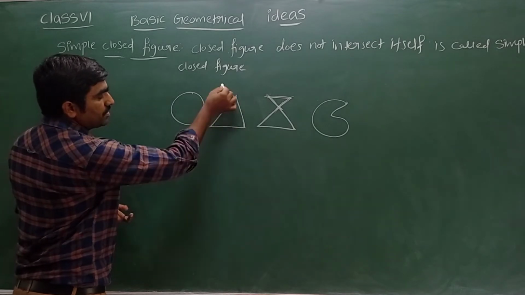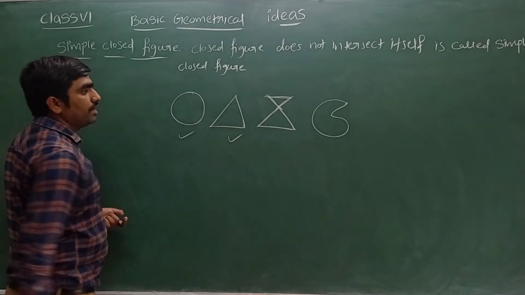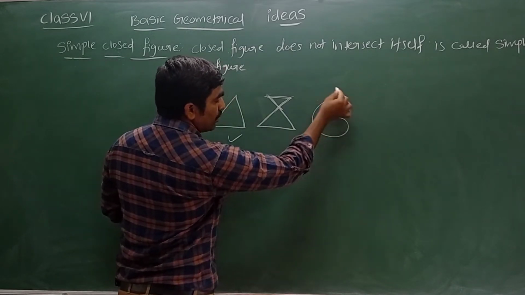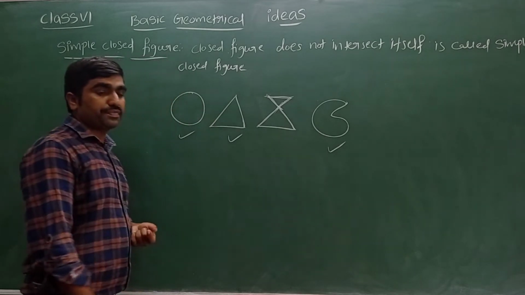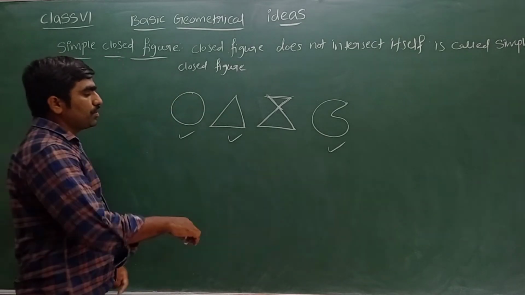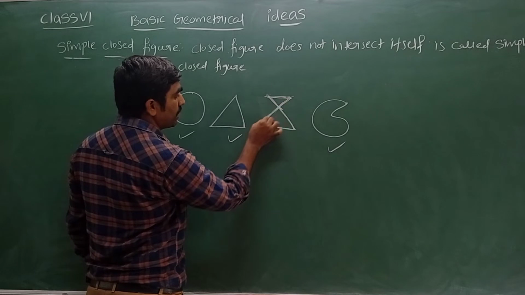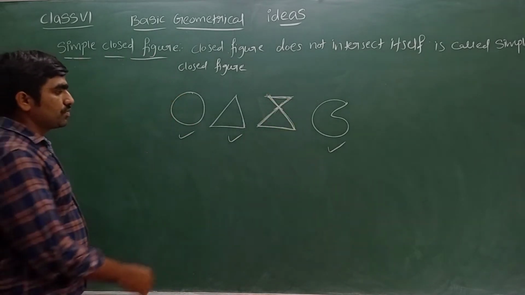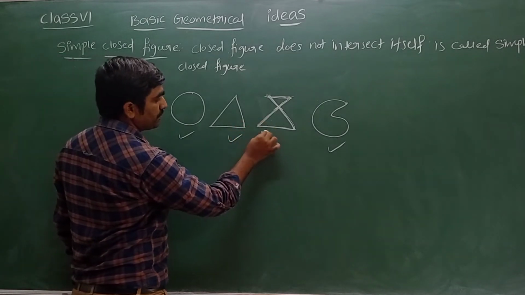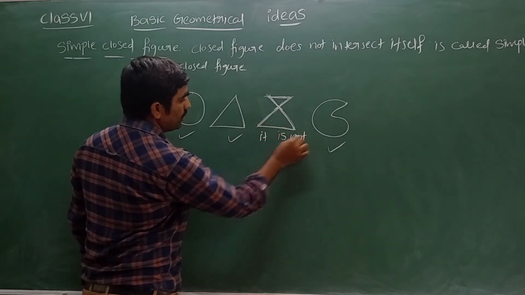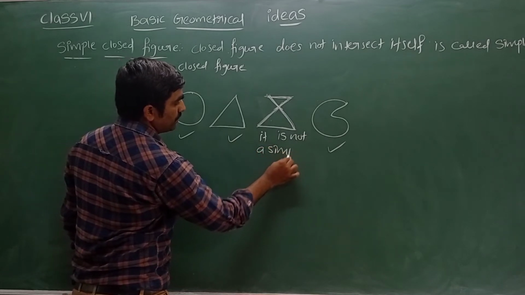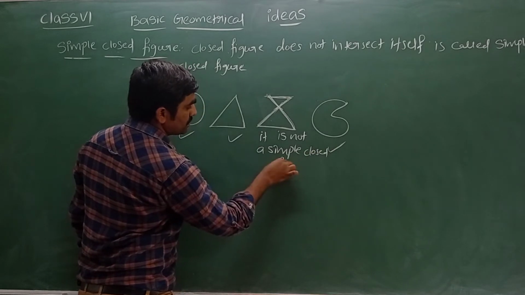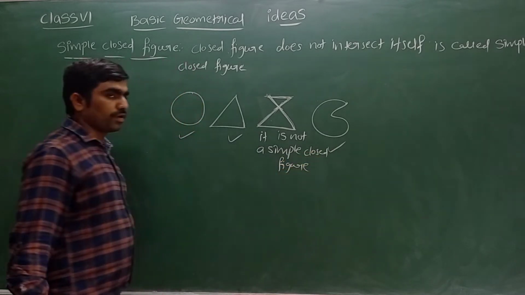Even here I can see lines will not cross itself. It is called a simple closed figure. What about this? Even here also the lines will not cross itself. It is also a simple closed figure. Now what do you say about this figure? Here you can see it is a closed figure, but lines are intersecting itself. So I can say that it is not a simple closed figure. It is called just a closed figure, not a simple closed figure.